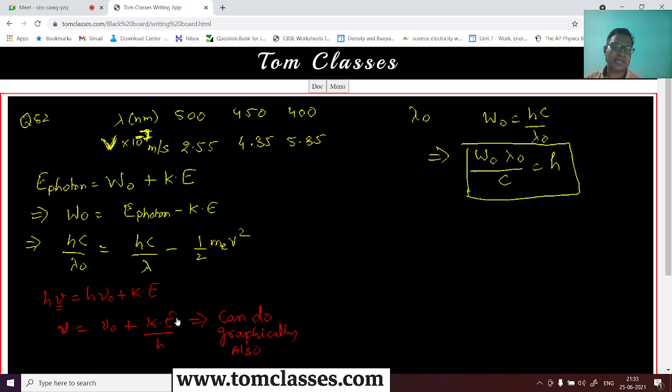The kinetic energy is changing, so it is 1 by h, and this is a constant. So it comes out to be the slope of the graph. It is linear, and that has to be done graphically, and it depends upon v square. So it can be a quadratic graph also.